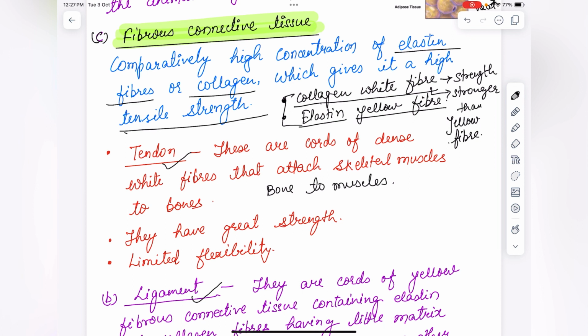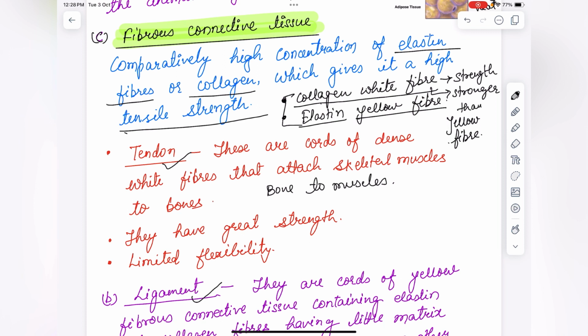These are cords of dense white fibers that attach skeletal muscles to the bones. In our body, bones form a framework, a structure, and there are muscles in our body. The skeleton bones and the muscles are attached with the tendon, and this tendon is made up of white fibers.